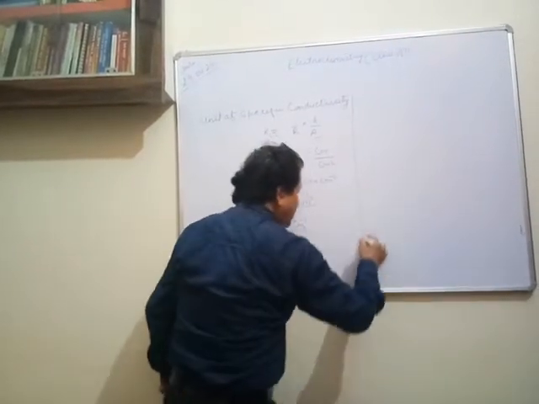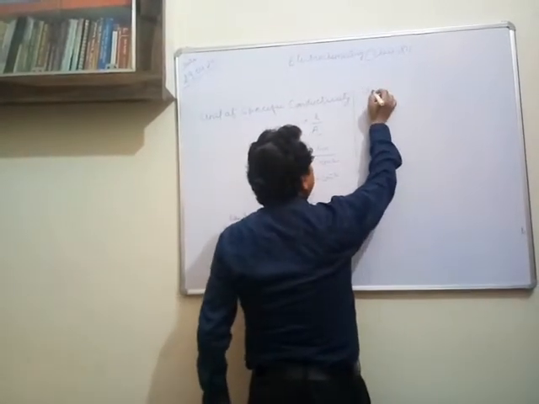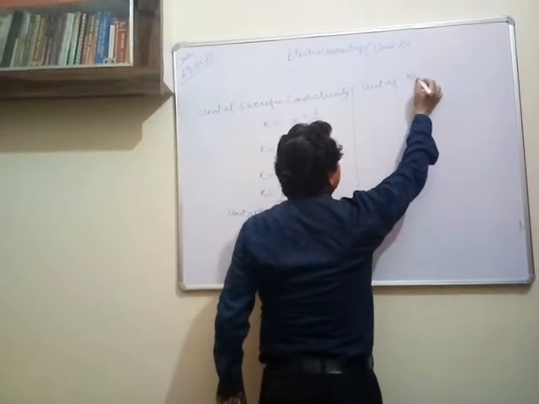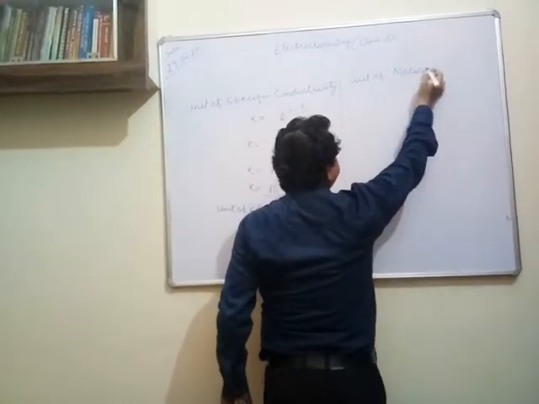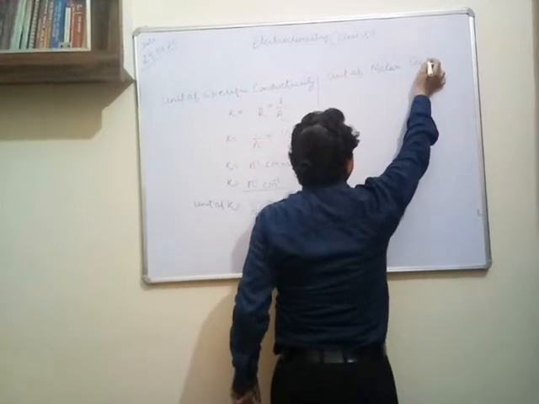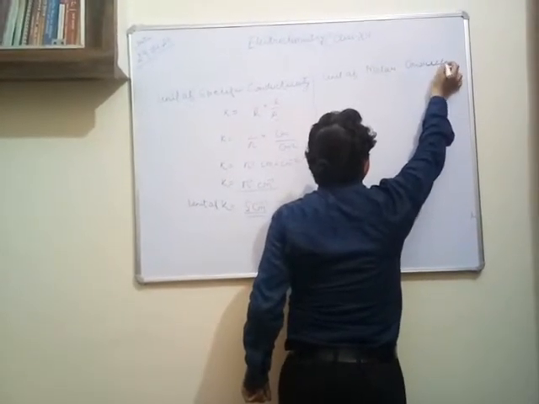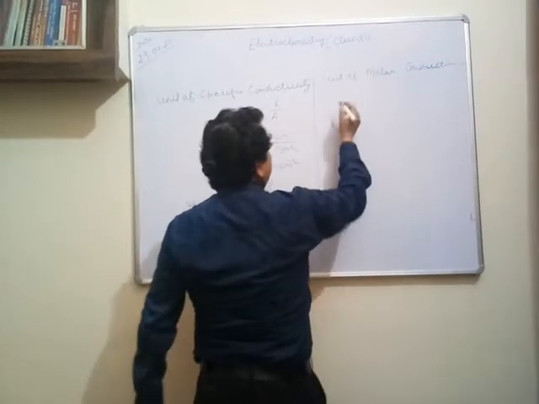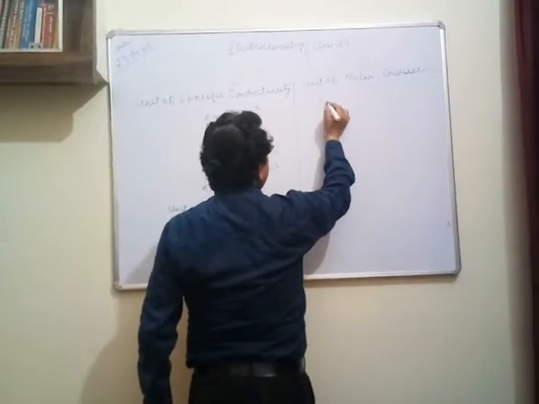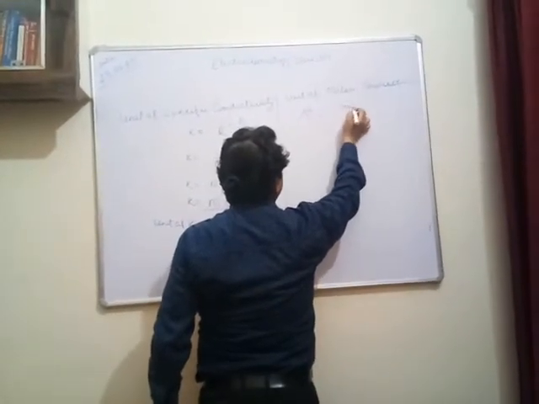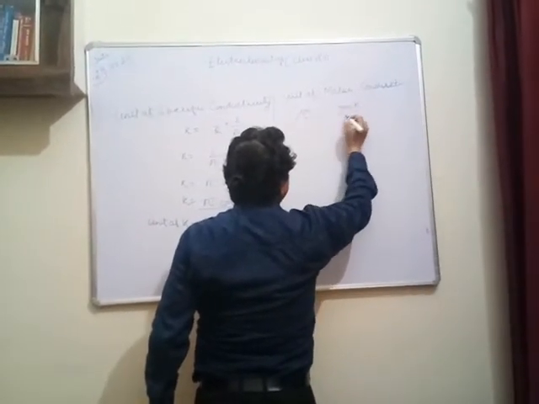Now we will discuss the unit of molar conductivity. Molar conductivity is denoted by lambda m and is equal to 1000 kappa upon molarity.